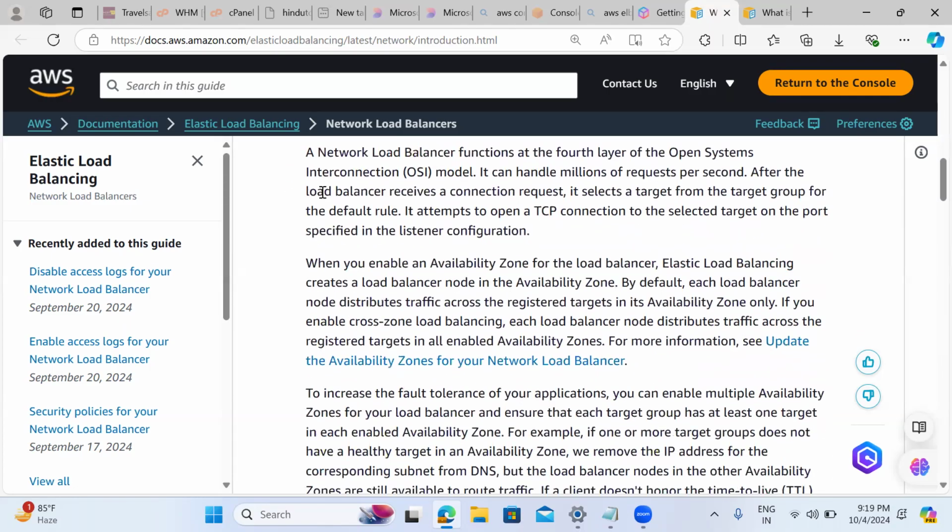The network load balancer works at the fourth layer. If someone asks about the differences and you say application load balancer works at layer 7 and network load balancer works at layer 4, people are not satisfied with that answer.